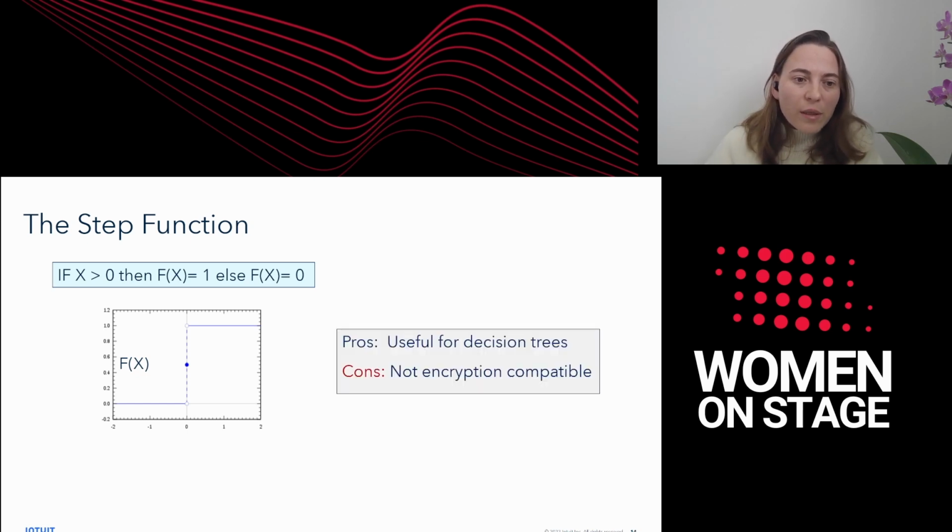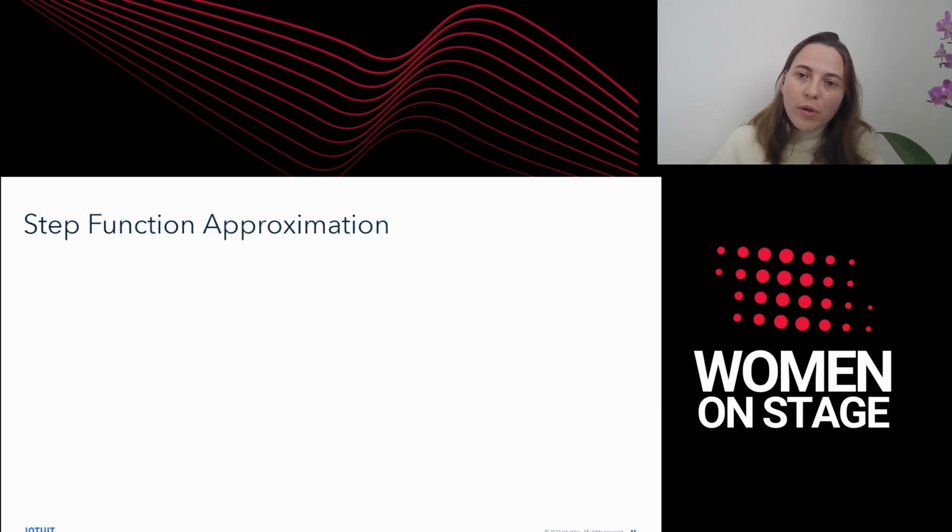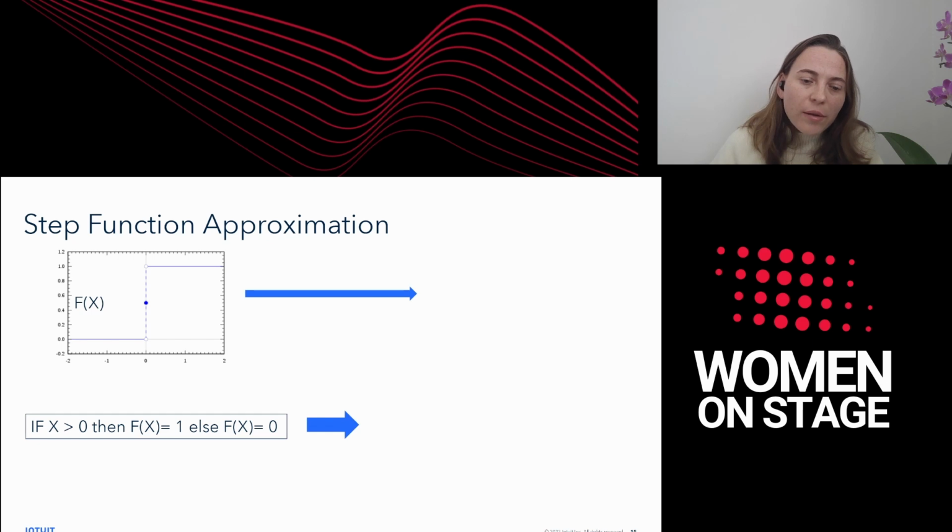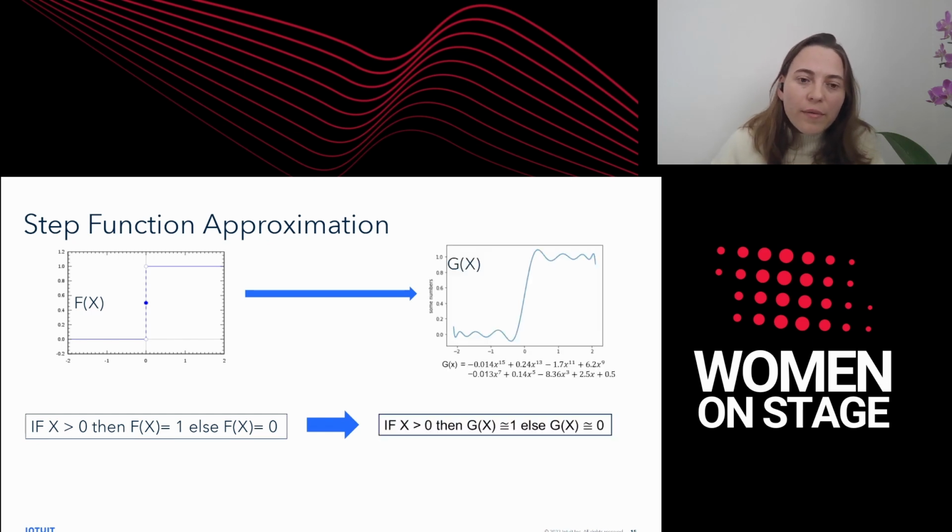So this is the basic building block in decision trees, this step function, but it's not compatible with homomorphic encryption because it's not additions and multiplications. So what we're going to do is to approximate this function using a polynomial. A polynomial is a sequence of additions and multiplications. And what the polynomial would give us is the following.